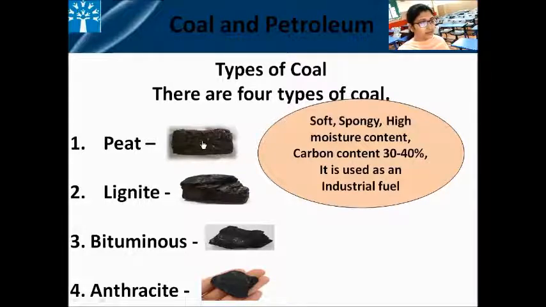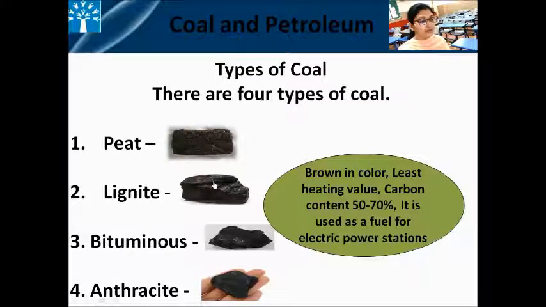Due to that, the pressure increases and there are physical and chemical changes. And due to these changes, the peat is transformed into lignite. This lignite type of coal is brown in color. It has the least heating value and the carbon content is 50 to 70%. It is used as a fuel for electric power stations.